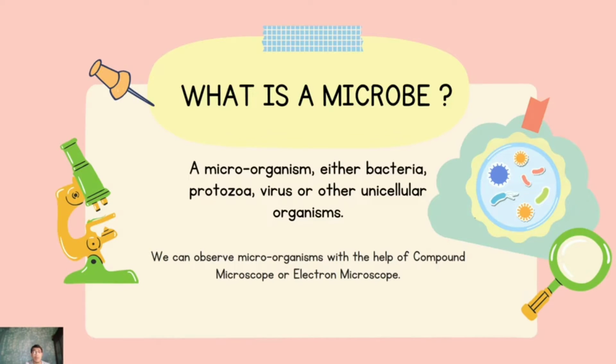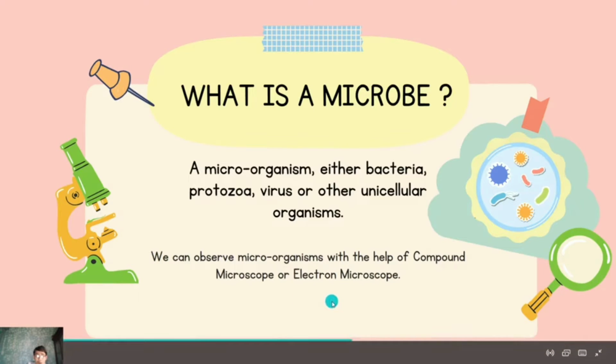A microbe or a microorganism is either a bacteria, protozoa, virus, or a unicellular organism. Generally, all microbes are unicellular organisms that cannot be seen by our naked eyes. To observe microorganisms, we have to use a compound microscope or an electron microscope. Some microorganisms are so minute that they cannot be observed by a compound microscope, so for observing such microorganisms, we have to use an electron microscope.